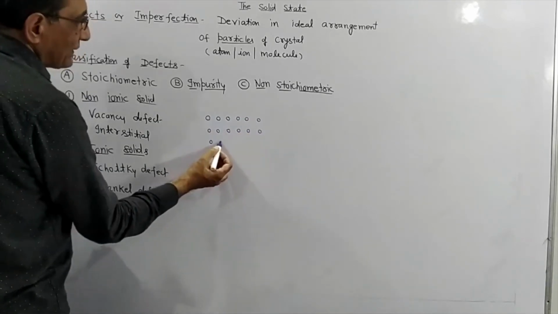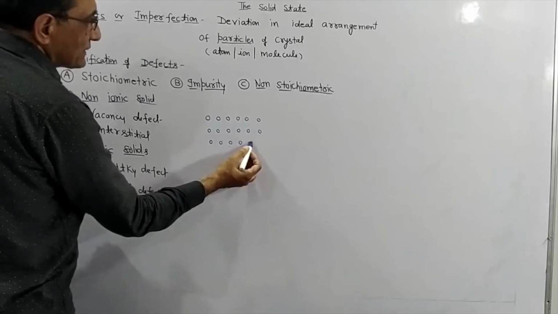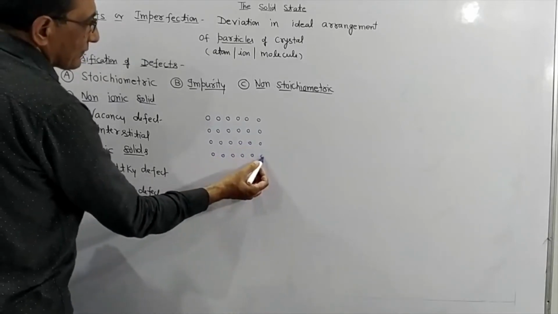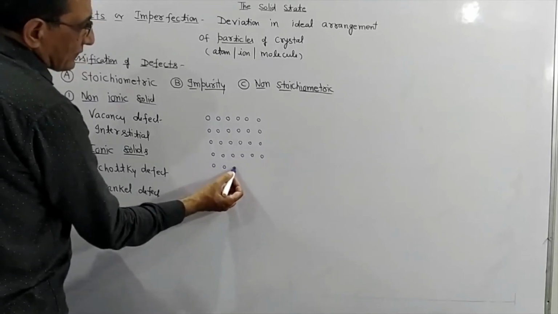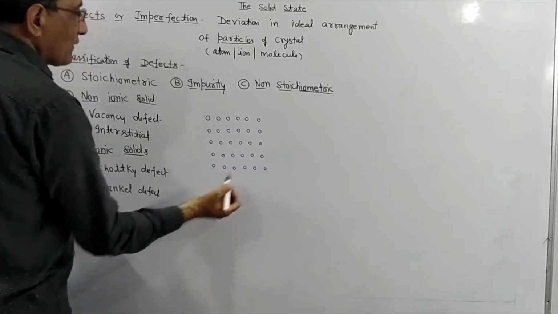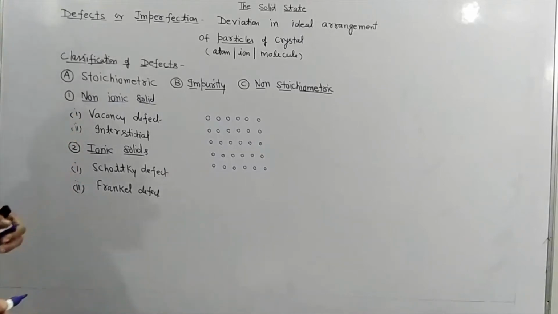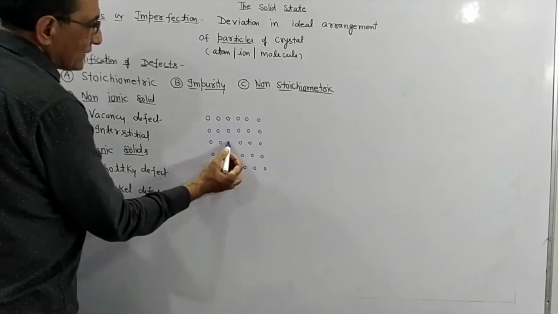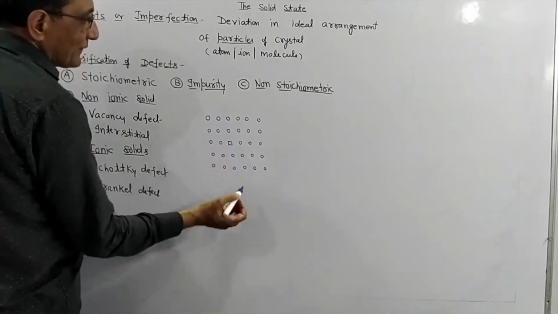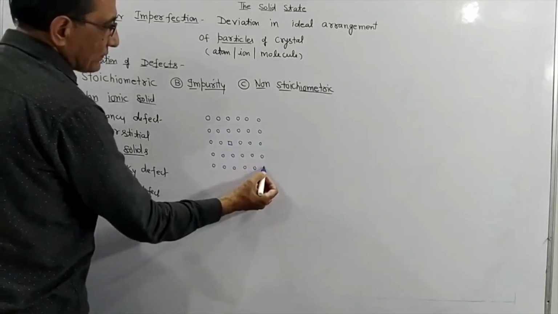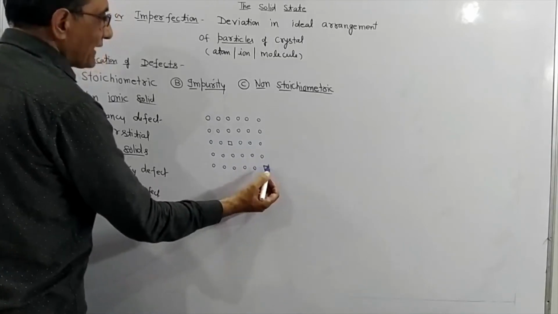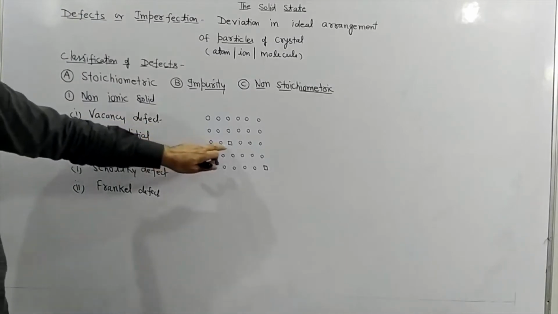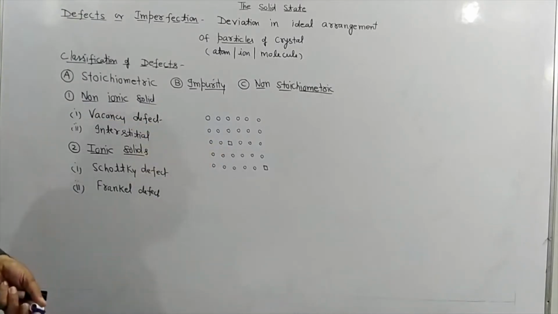There is no defect in this. Suppose this atom is missing from this place, then it will create a vacancy. So vacancy defect means atoms are missing from their normal lattice site.